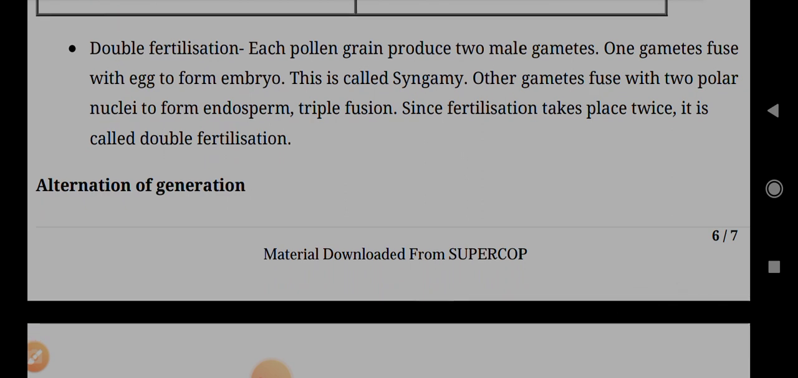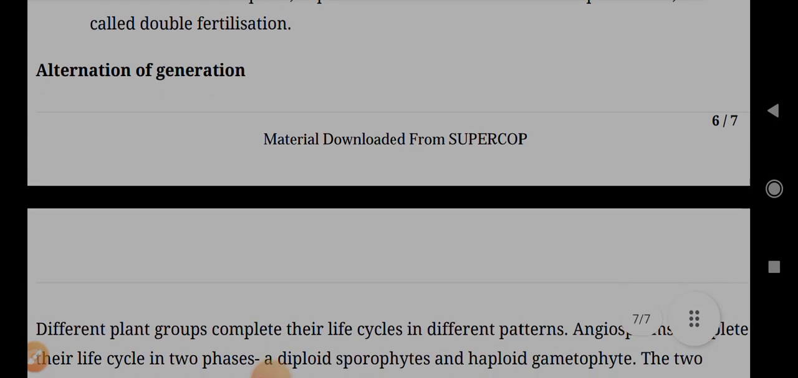Double fertilization. I think this may appear in your exam paper. Each pollen grain produces two male gametes. One gamete fuses with the egg to form the embryo. This is syngamy. The other gamete fuses with the two polar nuclei to form endosperm. This is triple fusion. Since fertilization takes place twice, it is called double fertilization.